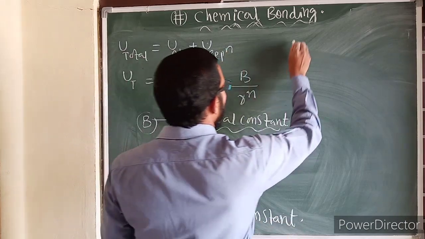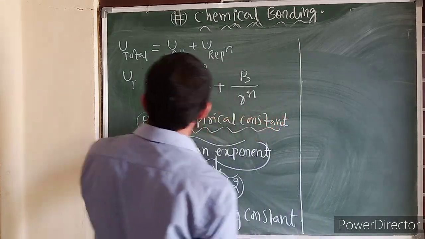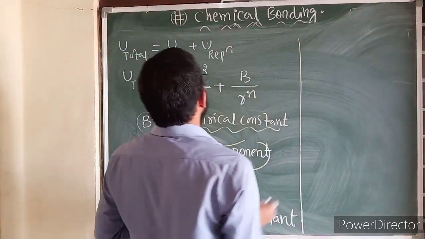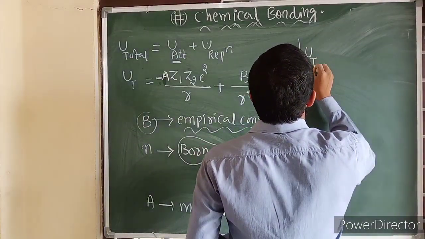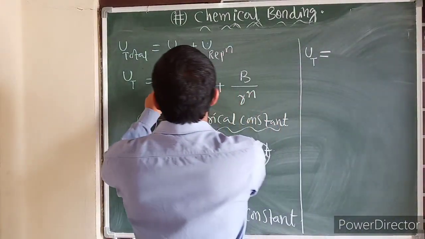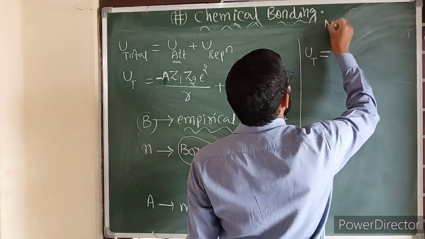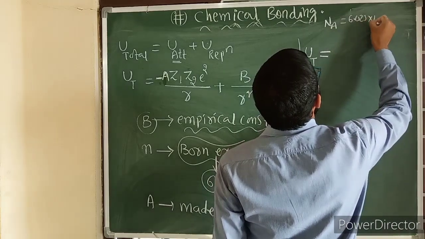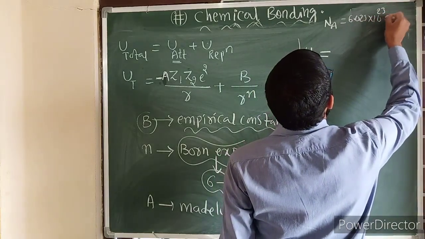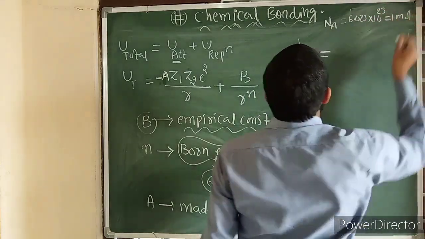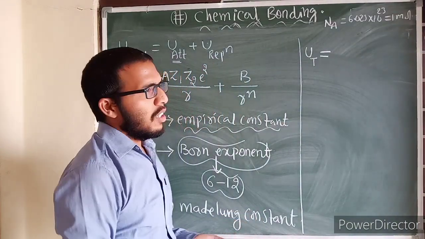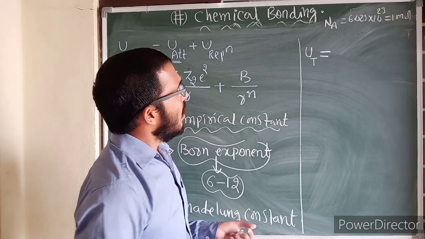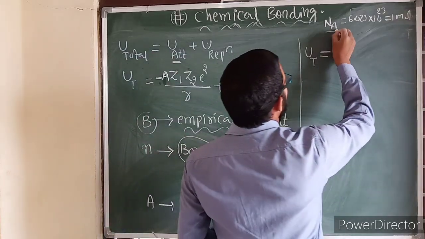This overall equation I am multiplying with the term known as Avogadro number. Then total potential energy is equal to, you need to multiply with Avogadro number, that is Na. Na means 6.023 into 10 power 23, that is nothing but 1 mole. Because we are discussing the formation of 1 mole of crystal, we are taking this number Na.